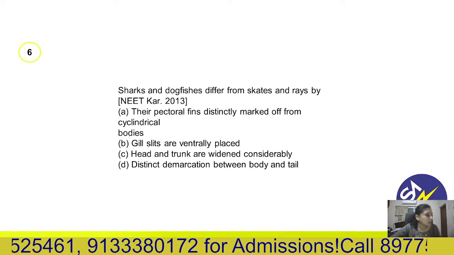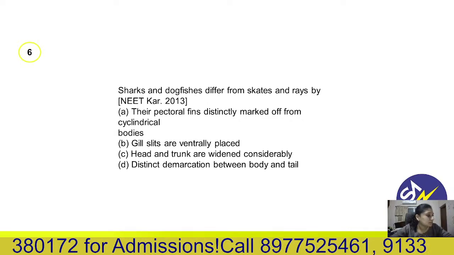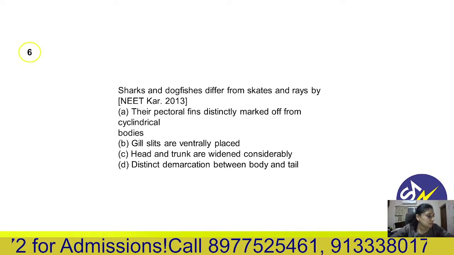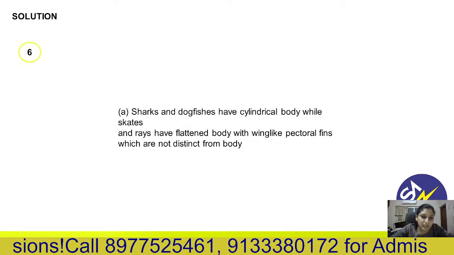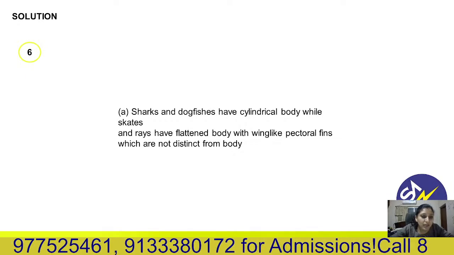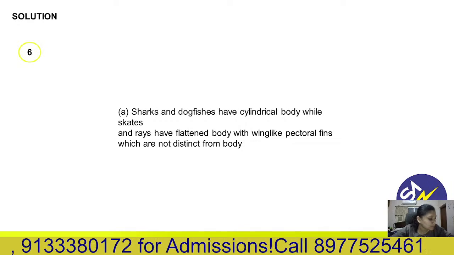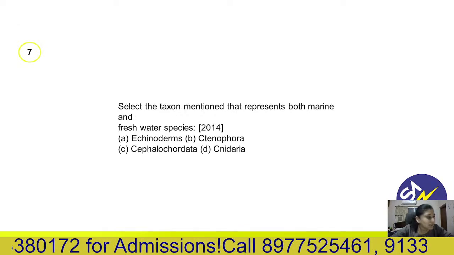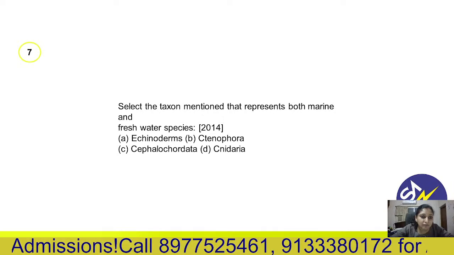Sixth question now. Can you see the sixth question? So the correct answer is 6A. Sharks and dogfishes have a cylindrical body while skates and rays have a flattened body with wing-like pectoral fins. Next question: select the taxon that represents both marine and freshwater species.